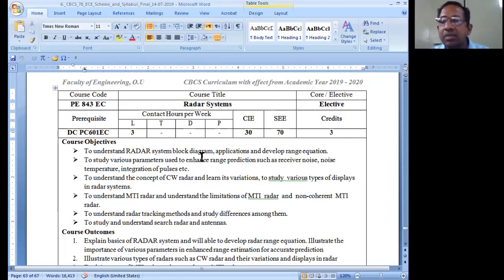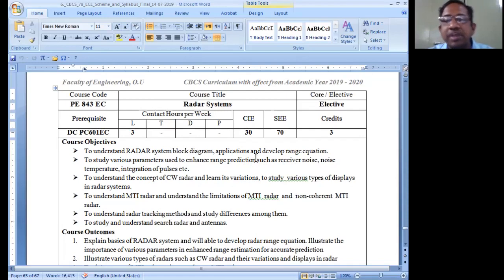And those who understand the block diagram of an analog communication system, both transmitter and receiver circuits, can simply understand this particular radar communication block diagram as well. So radar is something like a system which is normally used at the base station of the entire radar system application. If you see the course objectives also, it is to understand the radar system block diagram. Means you should know the block diagram and the working of each and every block inside the block diagram. That means it is simply going to be a block diagrammatic approach, very easy to understand.